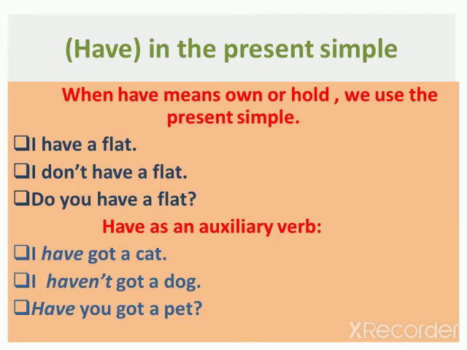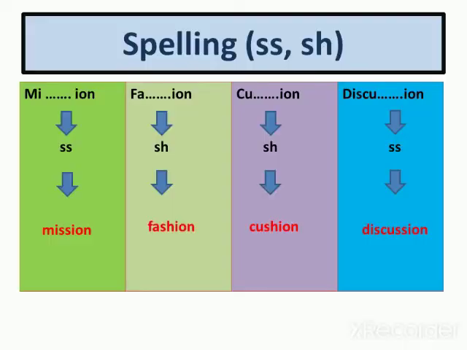But if it is an auxiliary verb, I have got a cat. I haven't got a dog. Have you got a pet? Look here. The have in the first examples is a lexical verb, a main verb. But in the following examples it is an auxiliary verb.